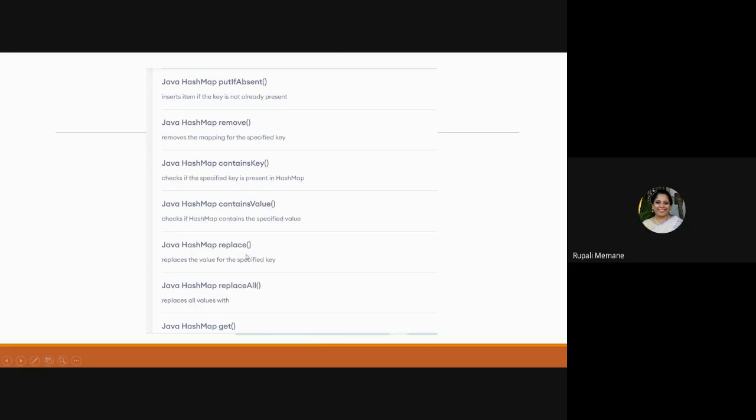Then replace, to replace the value of a specified key. So I can pass the key element, and I can replace the associated value with that. ReplaceAll will replace all the values which are there. So I'm not specifying any key. Instead, I just replace all the associated values.